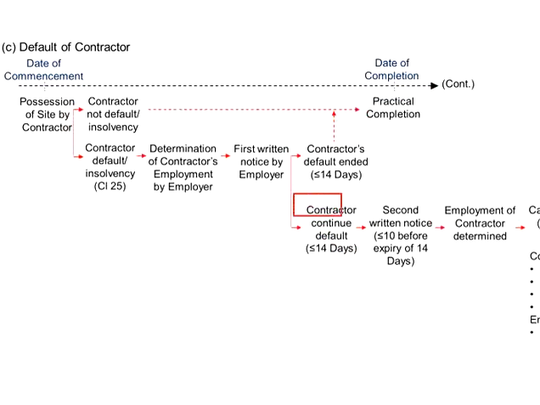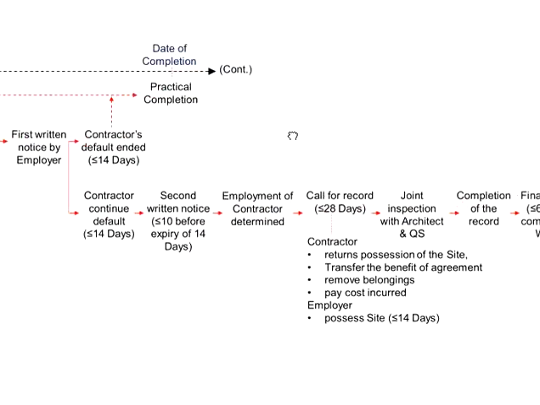Now, if the contractor continues to default, the limit given is within 14 days of the written notice given to the contractor. The second written notice may be issued. This will need to be issued within 10 days before the expiry of these 14 days. With that, the employment of the contractor has been determined.